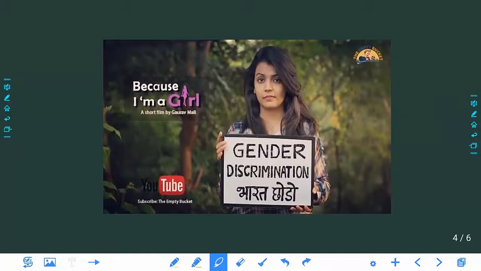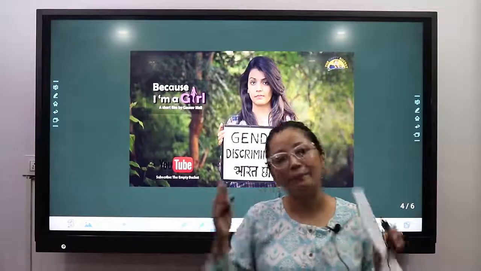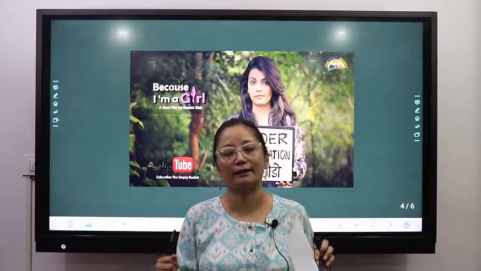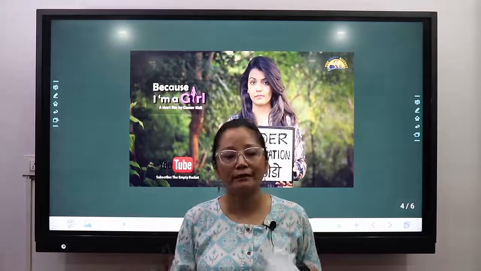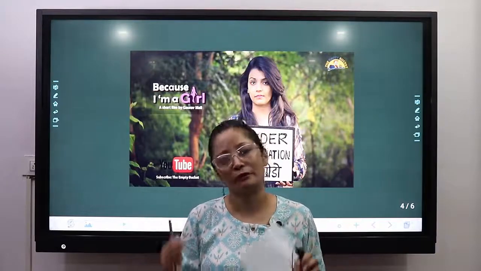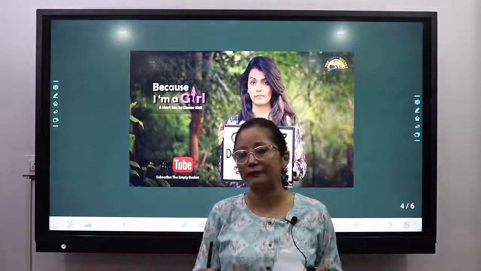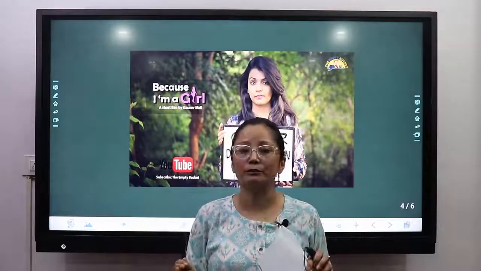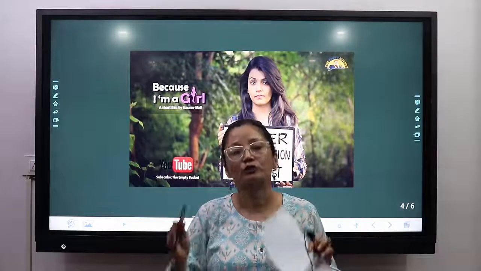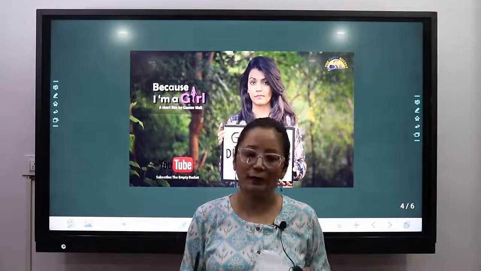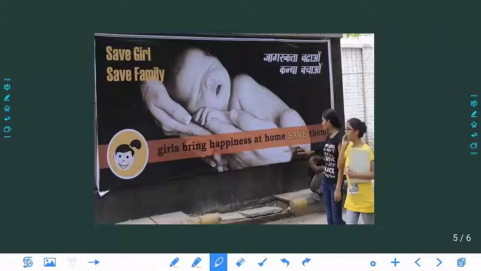Look at this. Because I'm a girl, she has the placard here where she is asking for gender discrimination to be abolished from India. We have never seen a man, alright, holding a placard like this. We have never seen men coming out for processions and demanding their rights. But just because she happens to be a girl, and here again the focus is on India, that is the reason why women are now forced to come out on the streets and demand their rights. I will end with the third slide here.